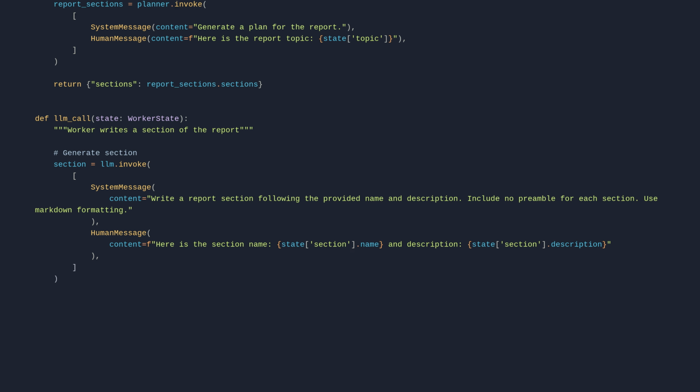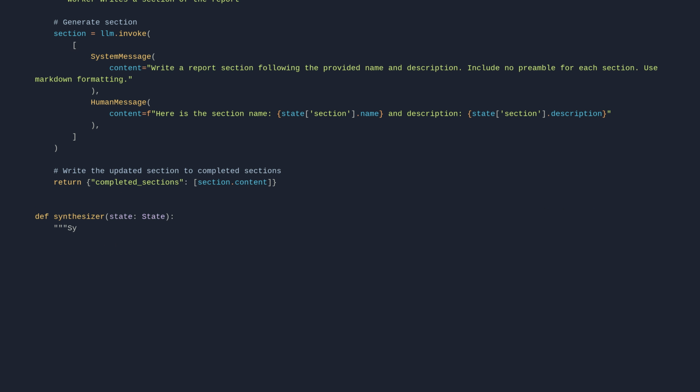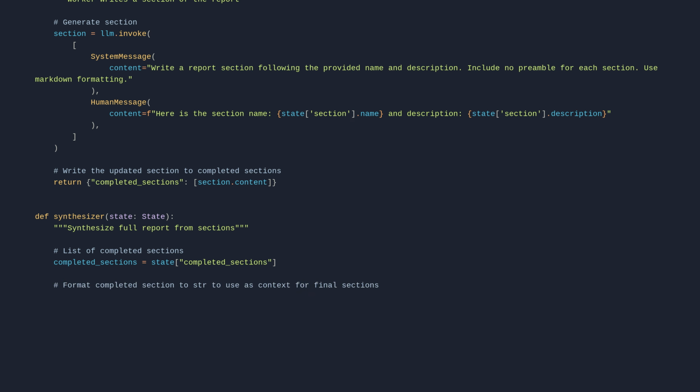Def synthesizer(state: State): Synthesize full report from sections. # List of completed sections. completed_sections = state["completed_sections"]. # Format completed sections to string to use as context for final sections. completed_report_sections = "\n\n---\n\n".join(completed_sections). Return {"final_report": completed_report_sections}.